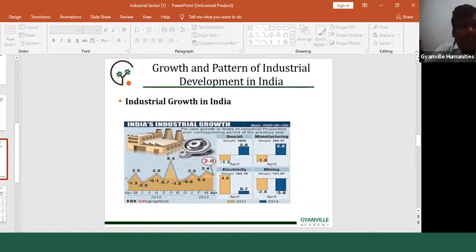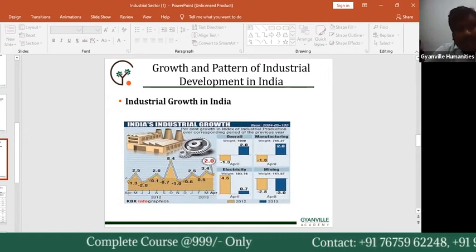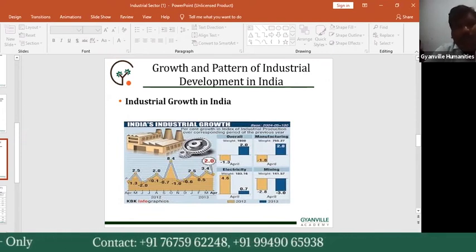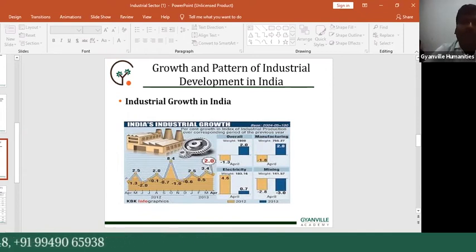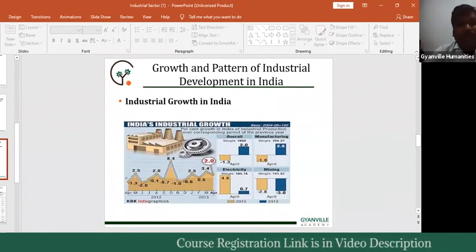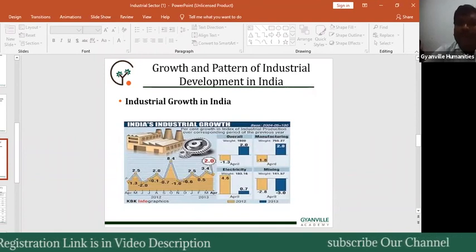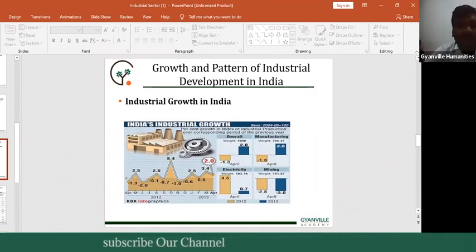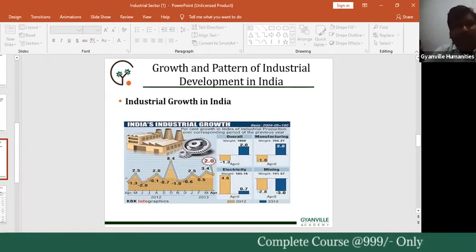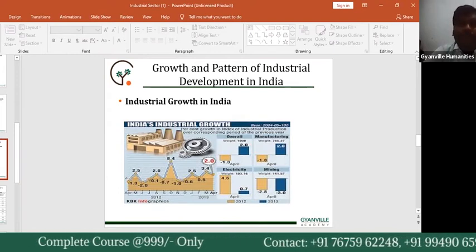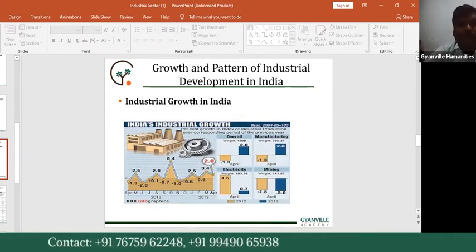Large scale industry started in the first 15 years of planning in India, and the government focused on large scale industries. But the industrial growth rate fluctuated between 2 to 12% in the initial time.